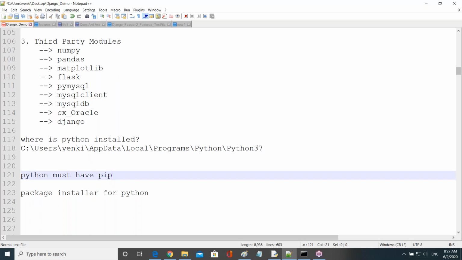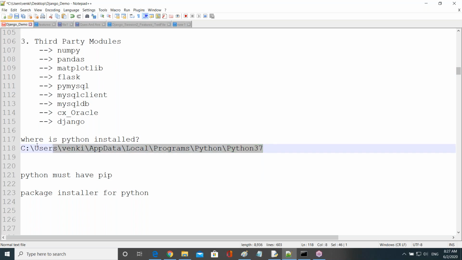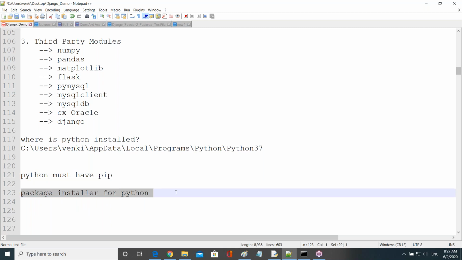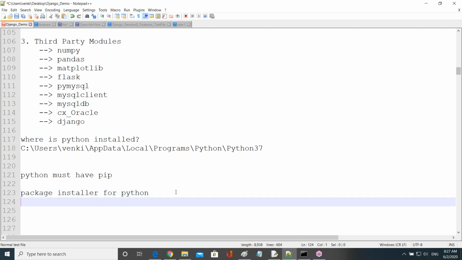I repeat again. All of you observe here. Now Python is over, right? Now I got the Python location also. Fine. Now the second thing is pip is required. Pip stands for package installer for Python. Now the question is where is pip installed?